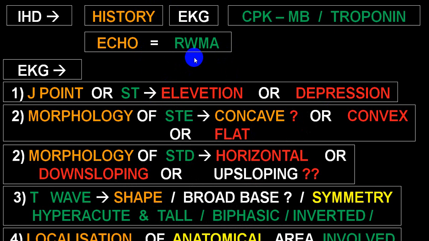Now, if in an ECG you get ST segment changes in the form of elevation or depression, or T wave changes, and they are in an anatomical area, or what we call a family, or contiguous leads, like leads 2, 3, aVF, lead 1, aVL, V5, V6, or V1 to V6, we will label that as ischemic.